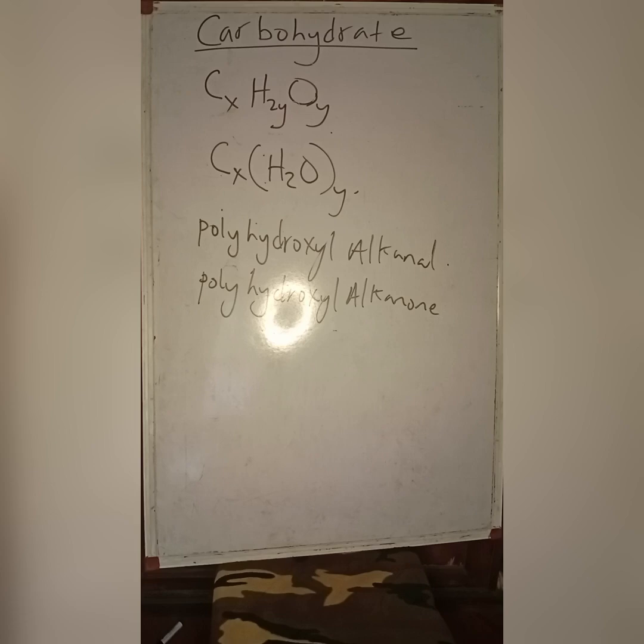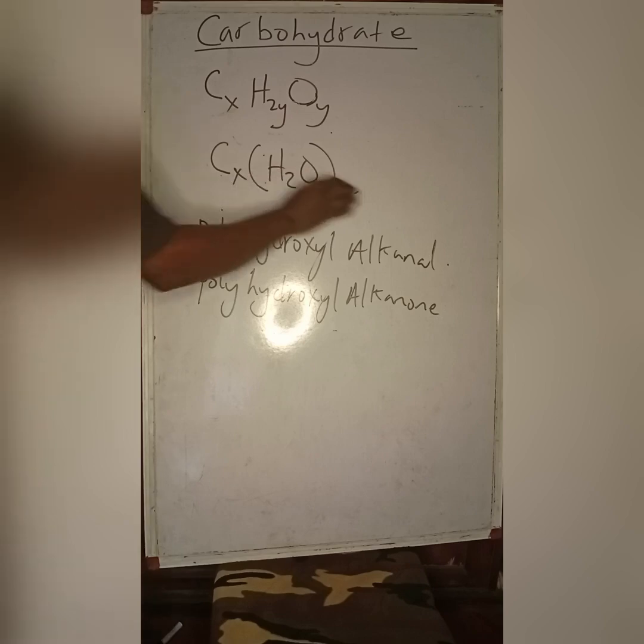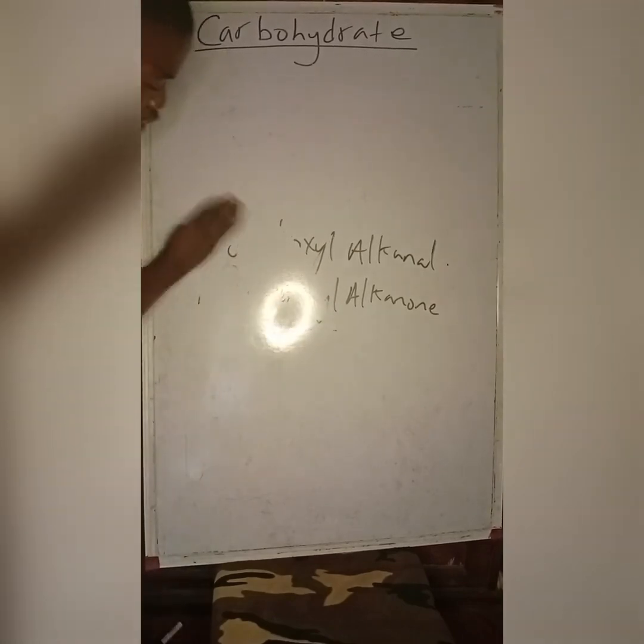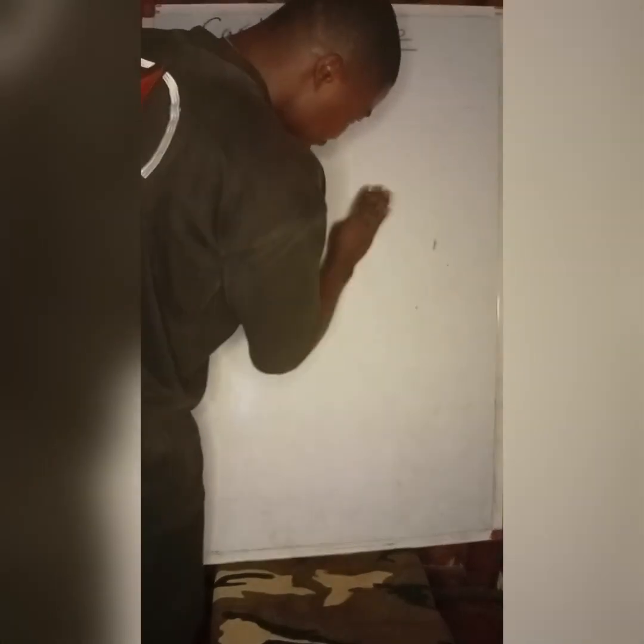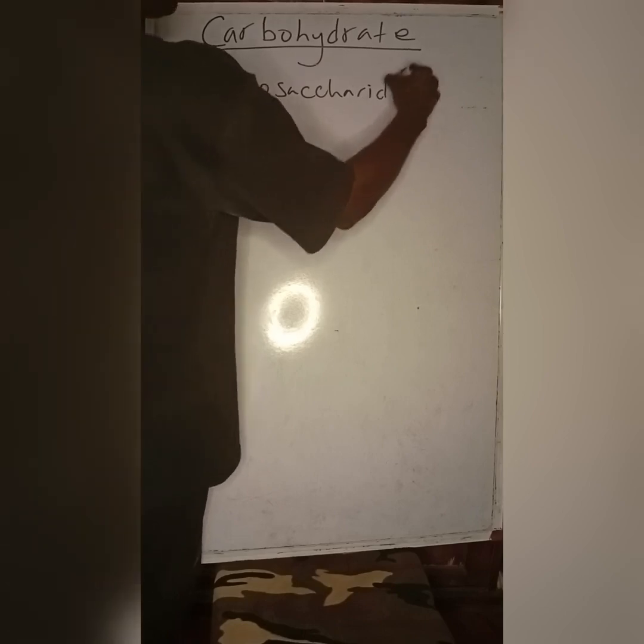What are the classes of carbohydrates? Carbohydrates can be quickly classified into four classes. The first one is monosaccharides, carbohydrates having one sugar unit.